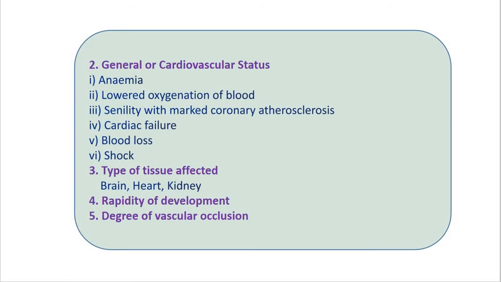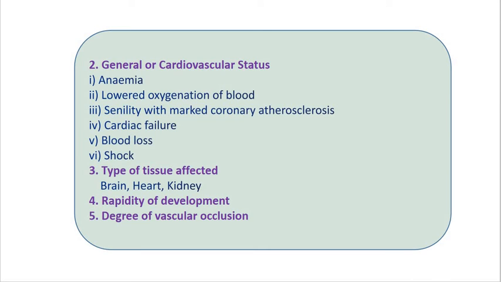Now the third factor is the type of tissue affected. The viability of tissues of the body to the effect of ischemia is variable. Mesenchymal tissues are quite resistant to the effect of ischemia as compared to the parenchymal cells of the organs.